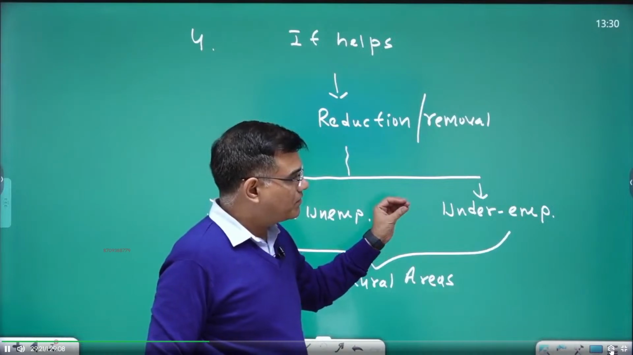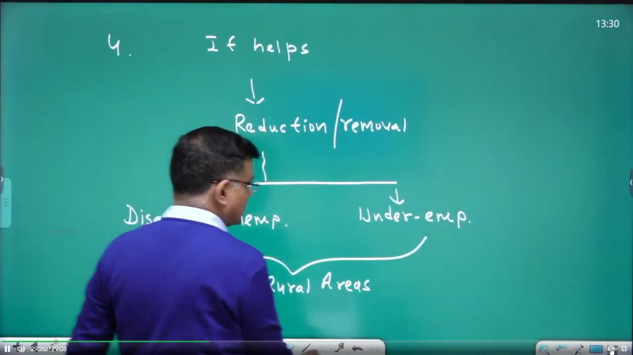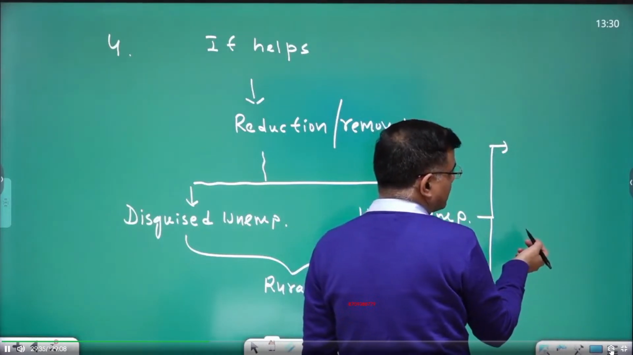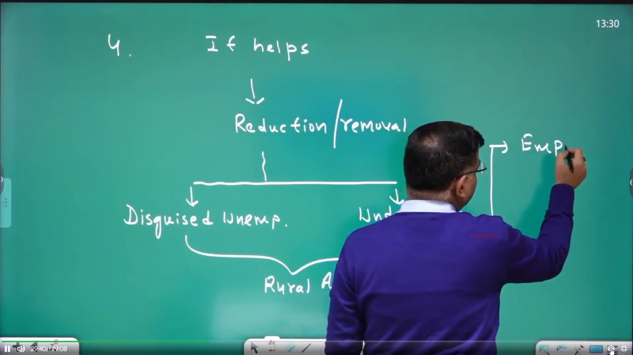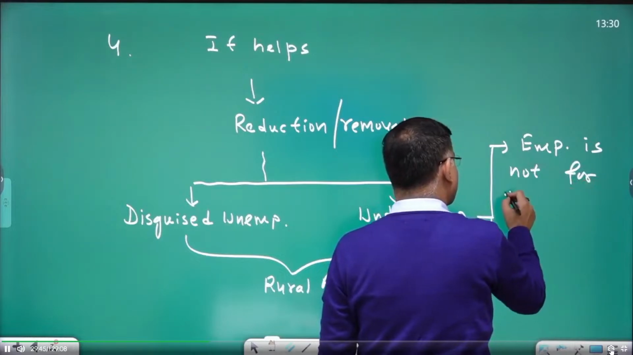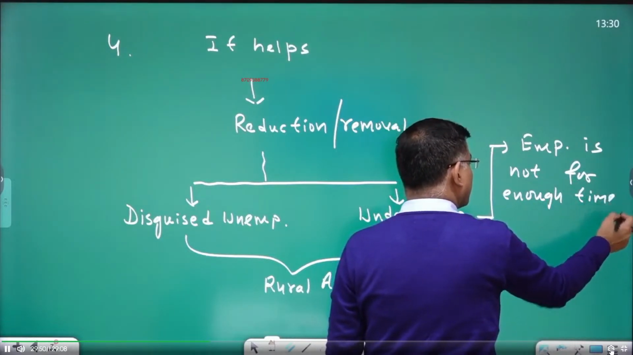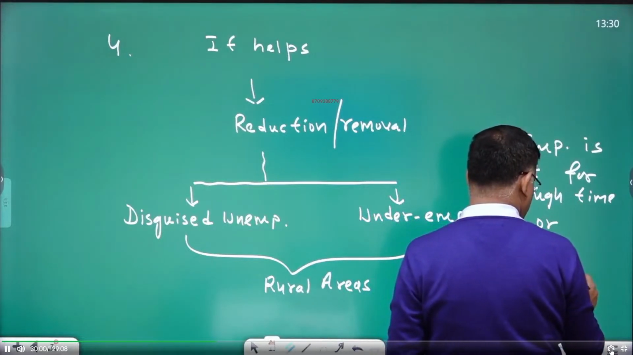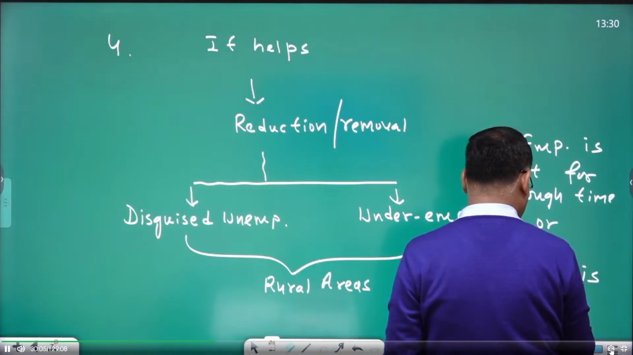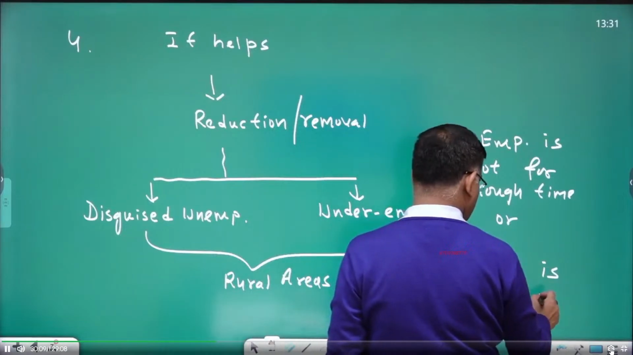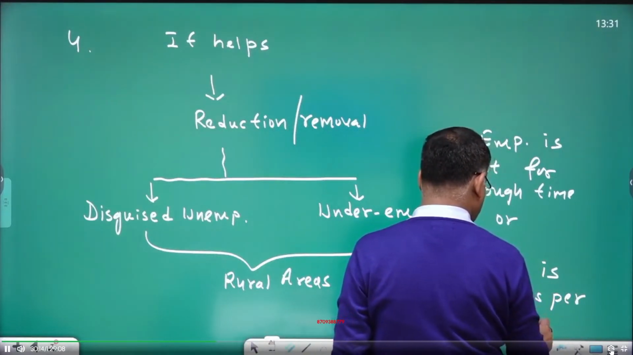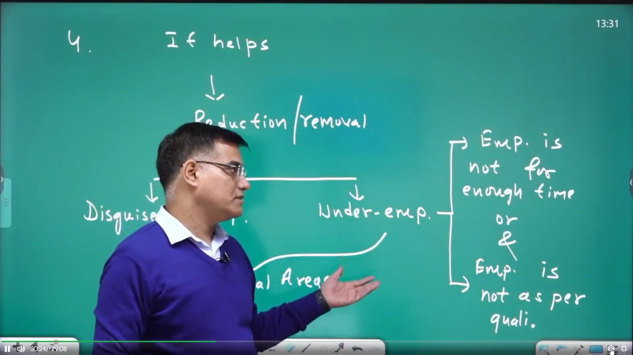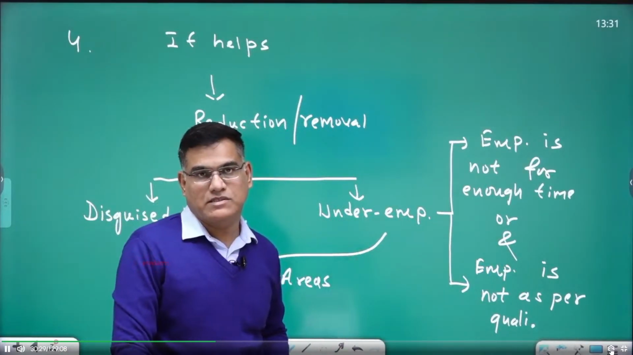This is one thing. Underemployment occurs in two cases, either of the two. In underemployment, what happens? People do not get employment for enough time. Or employment is not as per qualification. You can write that either one of the conditions is taking place or both are taking place, and you would say the situation is of underemployment.